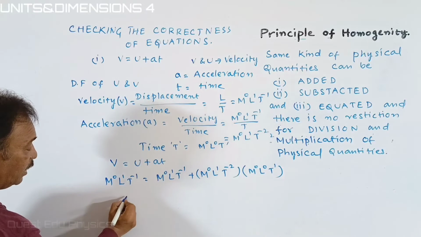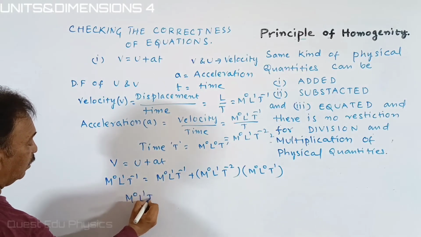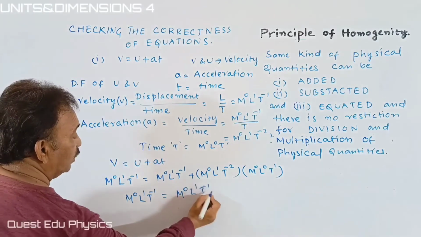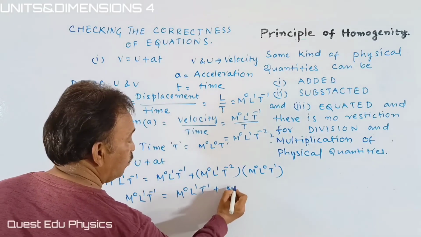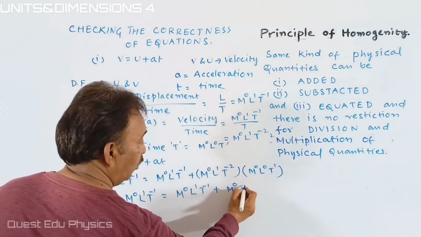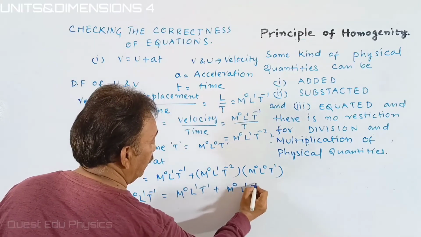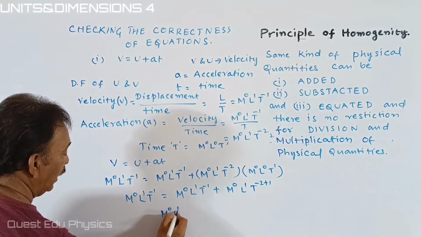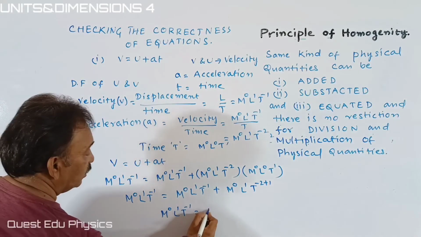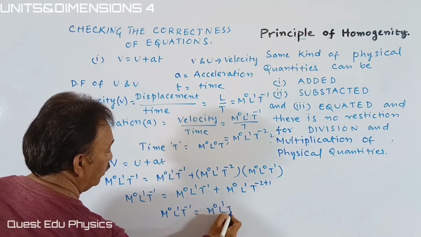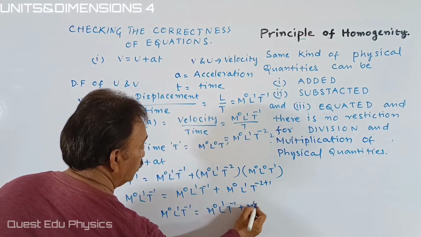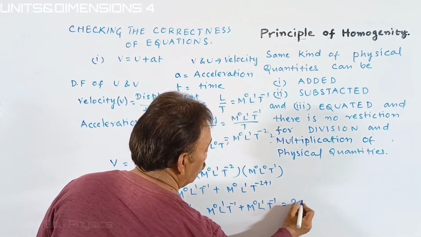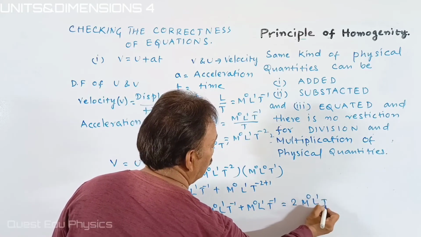So finally, it can be written as M0 L1 T inverse is equal to M0 L1 T inverse plus M0 L1 T inverse 2 plus 1. Means M0 L1 T minus 1 is equal to M0 L1 T inverse plus M0 L1 T inverse. It might be 2 into M0 L1 T inverse.